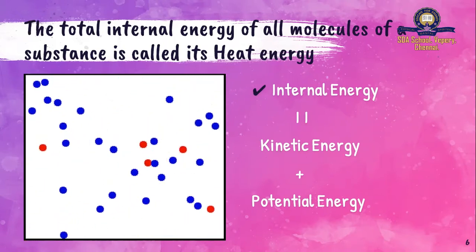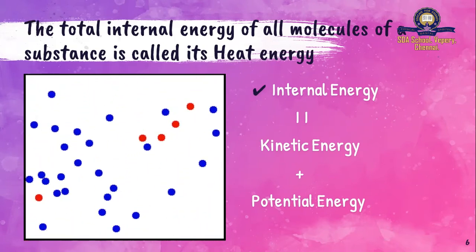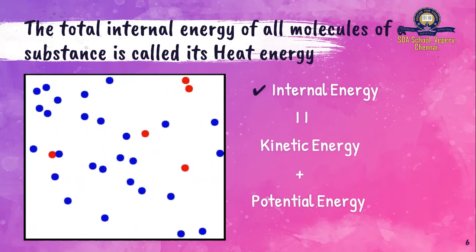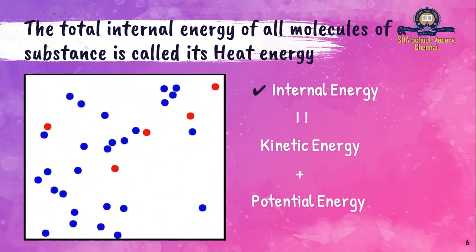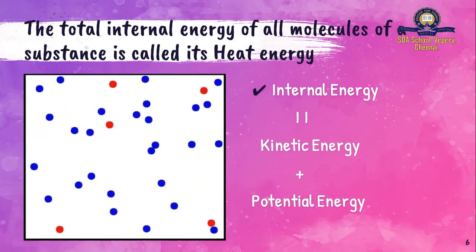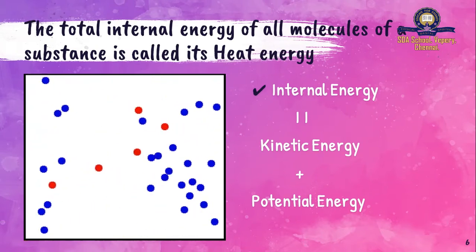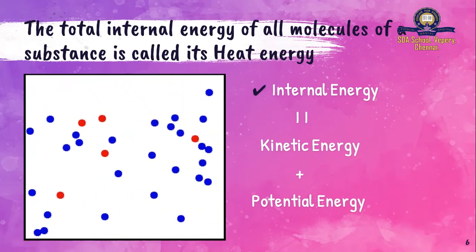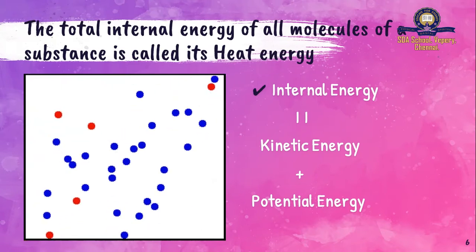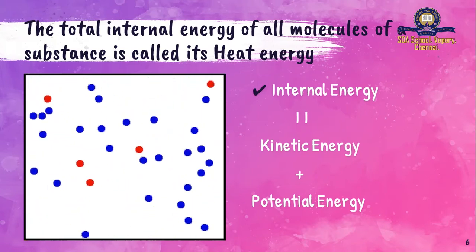So again, the total internal energy of all molecules of the substance is called its heat energy. So now you know what is heat energy and you also know what is internal energy. I believe you know what is kinetic energy and potential energy. Kinetic energy means the energy possessed by an object by virtue of its motion. Potential energy, by virtue of its position.